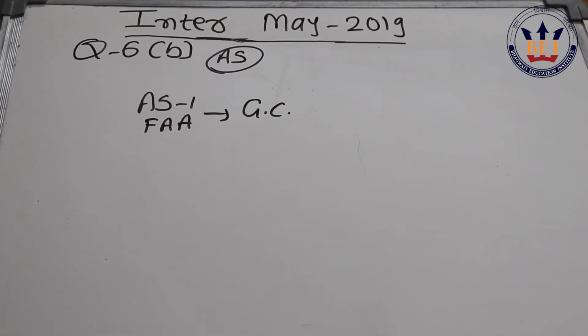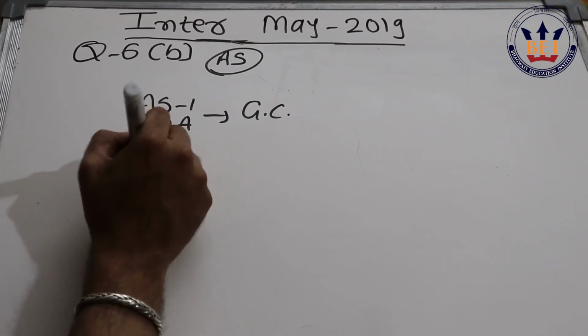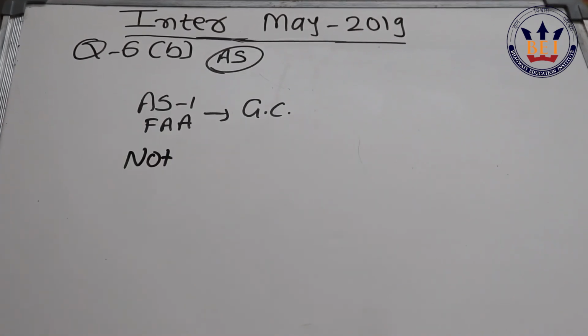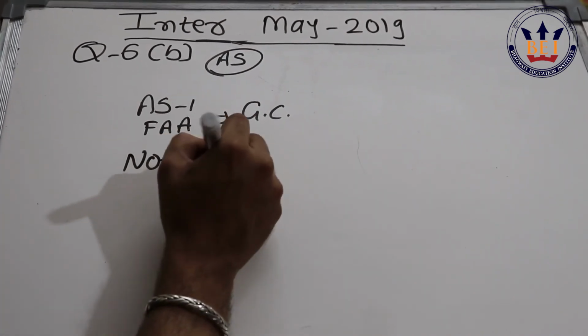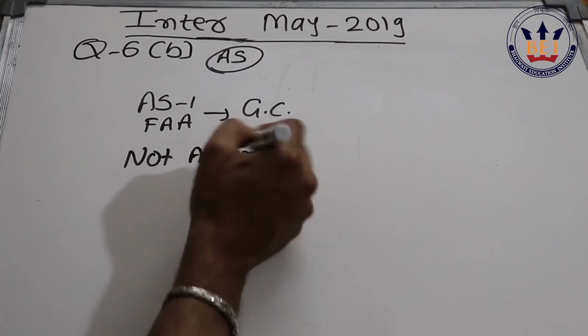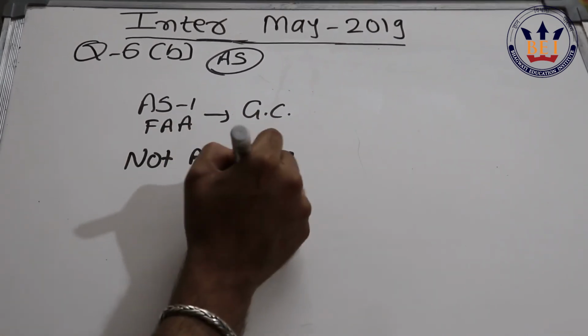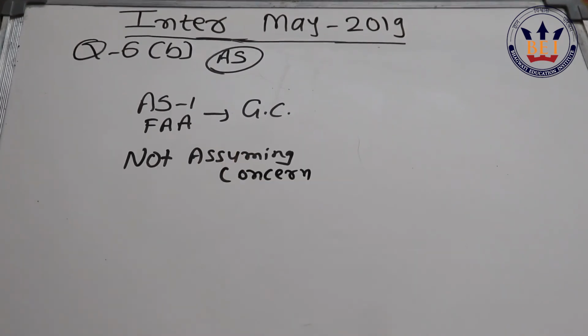Students should note in this particular question that they have asked us to prepare the profit and loss account and balance sheet, not assuming going concern. So whatever amount we are taking into consideration, we should consider as if the business is not going to be continued, and everything should be recorded at a realizable value. So it's very easy. You have to just fill in the blanks and you're done with this.